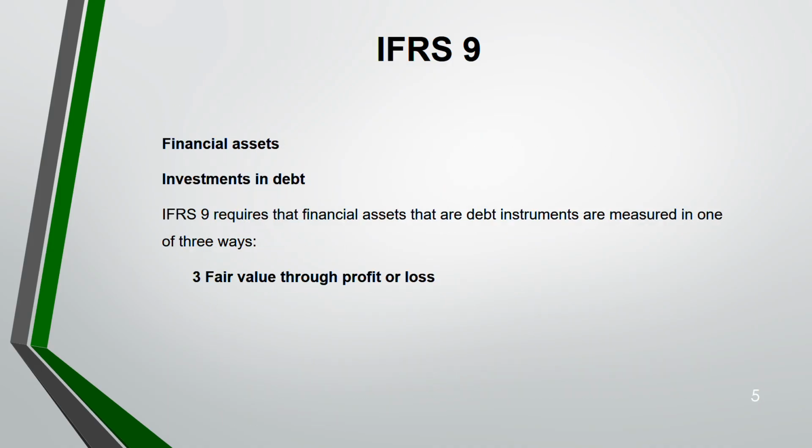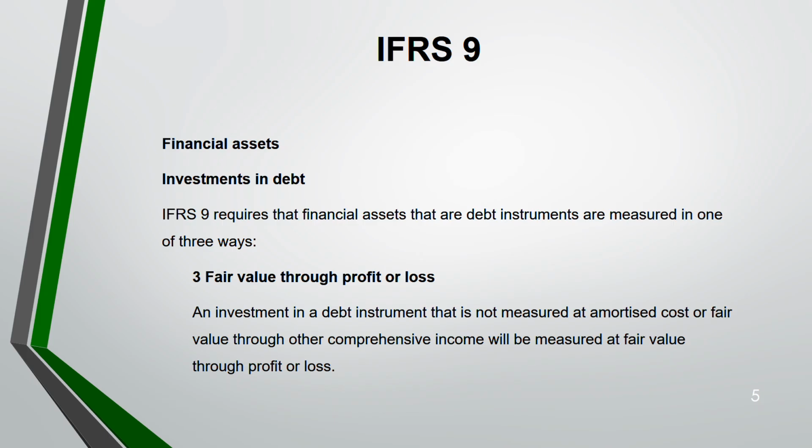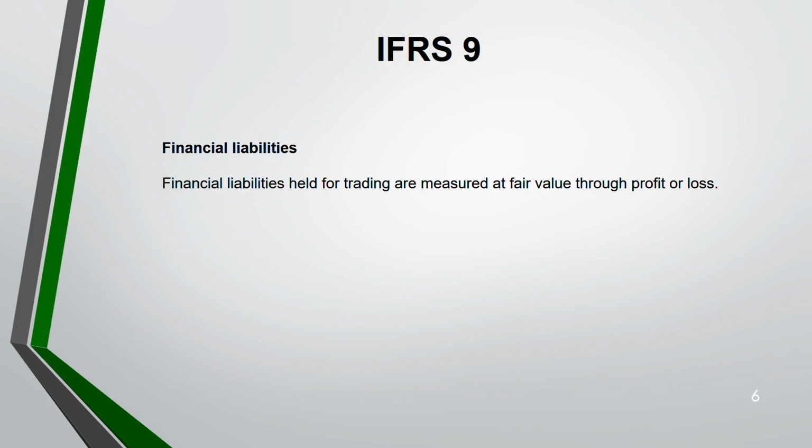Now, the third way. Once you understood those two ways, this is very easy. Any investment that is not measured at amortized cost, not measured through OCI also, will go in your fair value through profit and loss. Simple. Now, financial asset part is over. Coming to financial liability. Financial liability, if it's held for trading, they are measured at fair value through profit and loss. Anything held for trading, fair value through profit and loss. Just understand this. Okay. So most financial liabilities are measured at amortized costs.